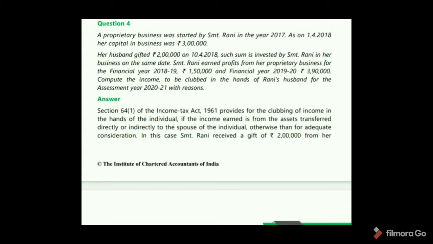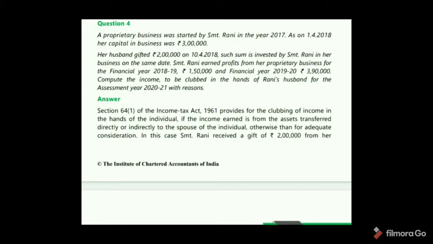So, as earlier, the formula we discussed is profit on capital contribution into amount invested in the firm on the first day of the previous year, remember, first day of the previous year, divided by total investment by the transferee on the first day of the previous year. Okay.